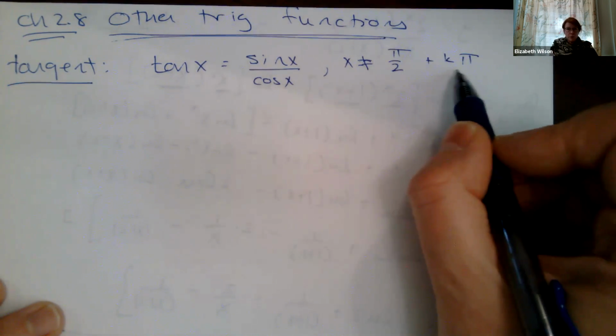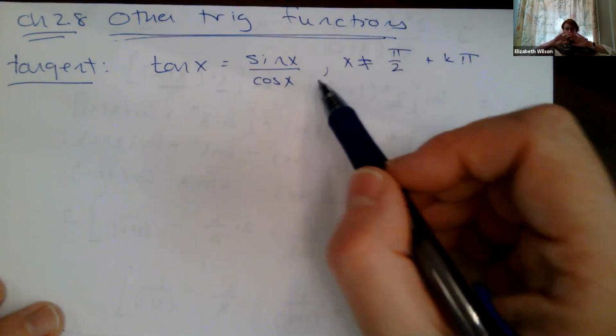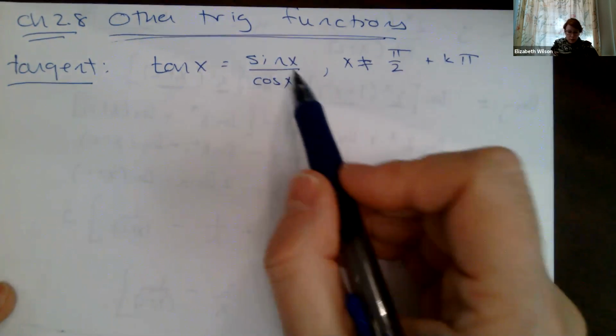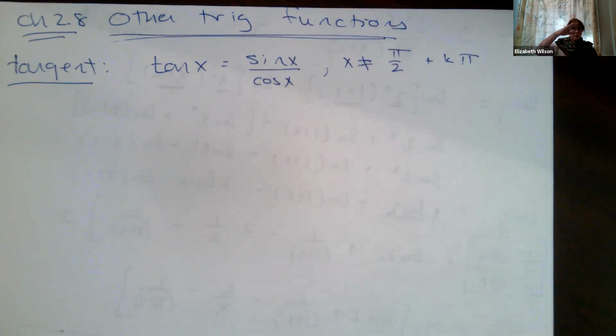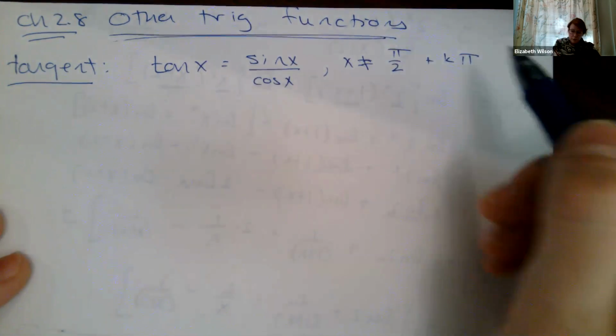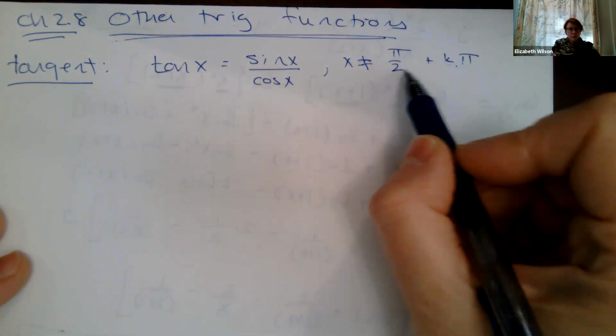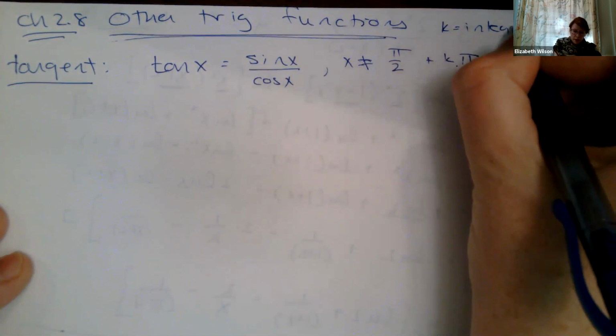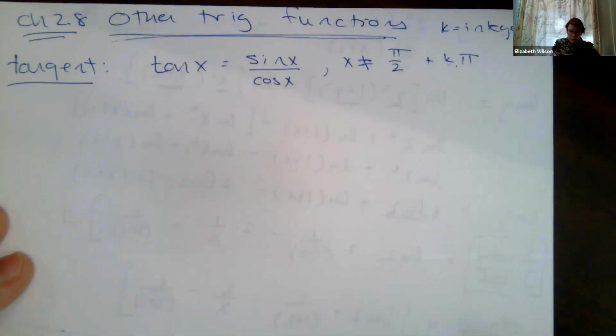Make sure you have the multiples on there, right? Our cosine functions go on forever, they repeat forever and ever. Our tangent functions, likewise, are going to repeat forever and ever. So we've got to be able to include multiples of pi. Now, k is an integer, positive and negative integer, including 0.